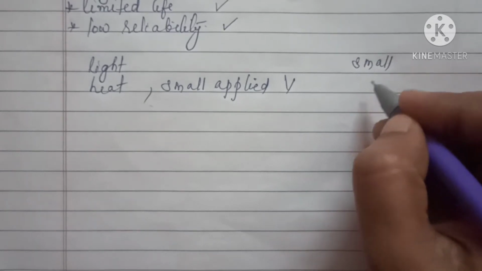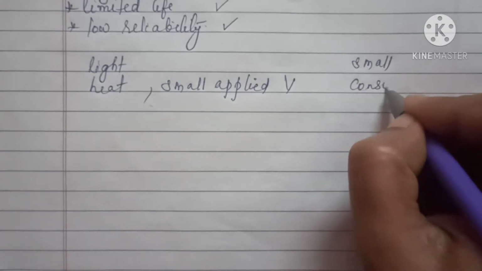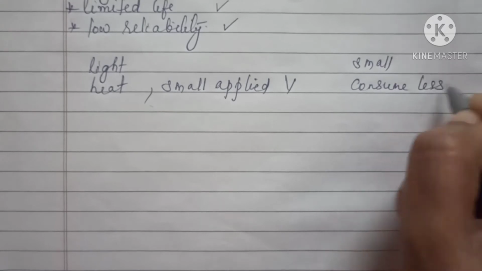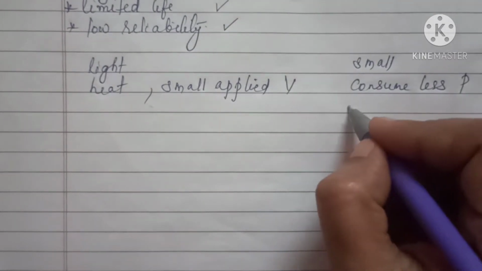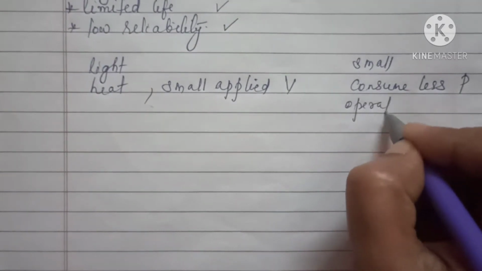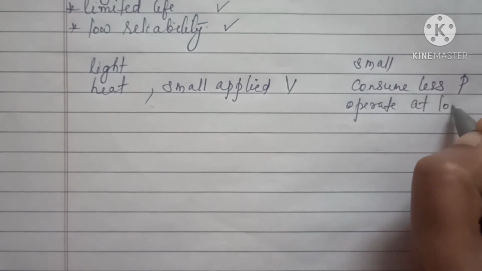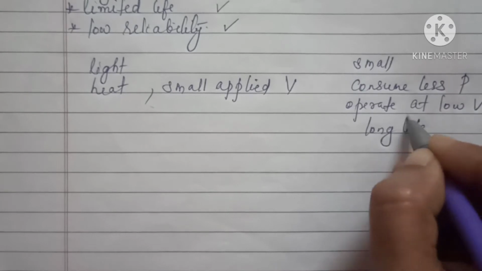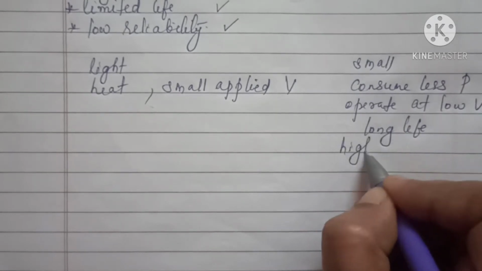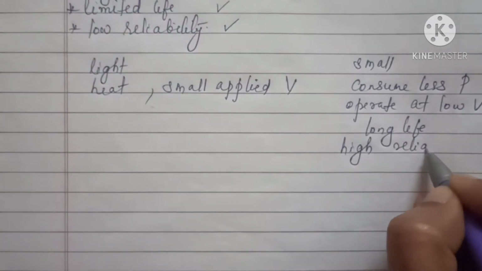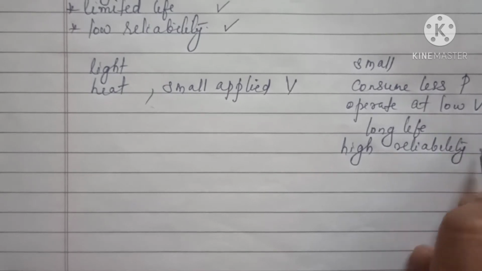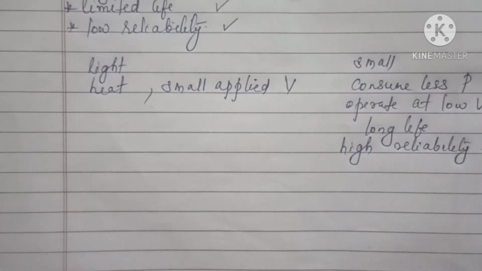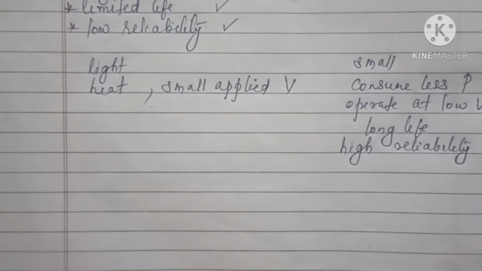They consume less power. They operate at low voltages. They have long life and high reliability. Clear? So there were certain advantages for semiconductors over vacuum tubes.